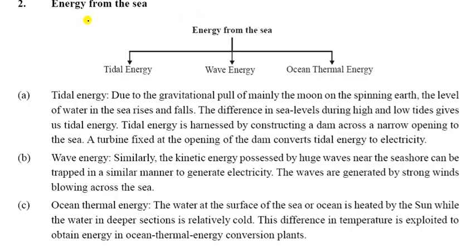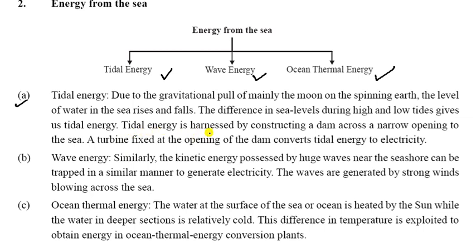It is the energy from the sea. So energy from the sea is divided into three parts. The first one is tidal energy, second is wave energy, and third one is ocean thermal energy. First, tidal energy: due to the gravitational pull of mainly the moon on the spinning earth, the level of water in the sea rises and falls. This difference in sea levels during high and low tides gives us tidal energy.